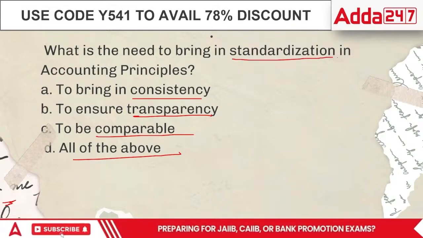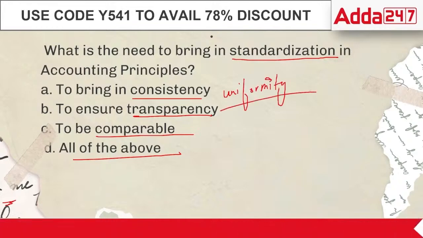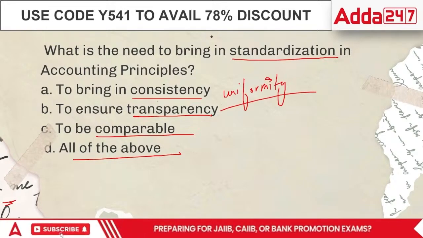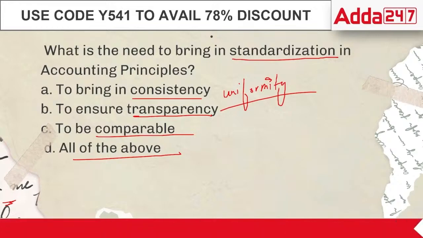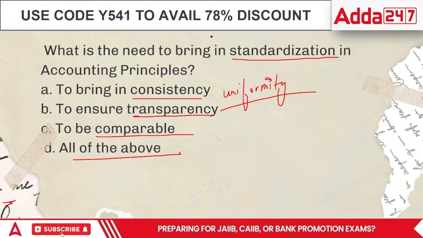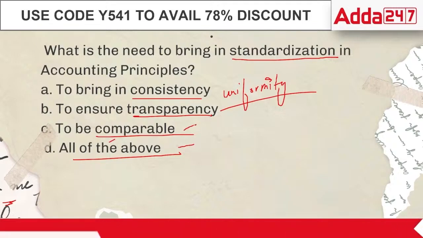Whenever we bring standardization, it is to have uniformity and to make sure that all the organizations are working together to have a better situation. So in this case, the correct answer would be all of the above.